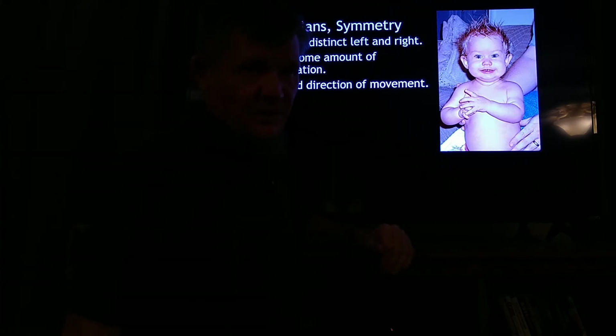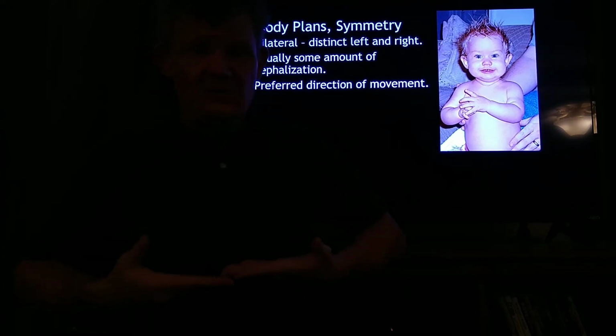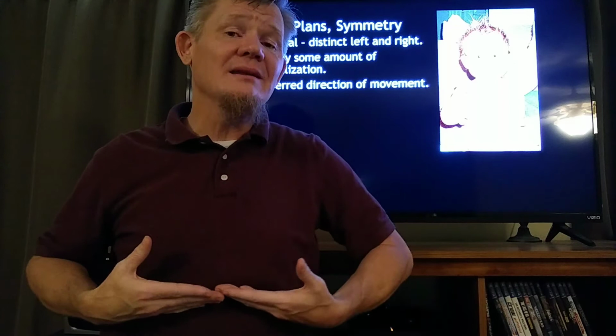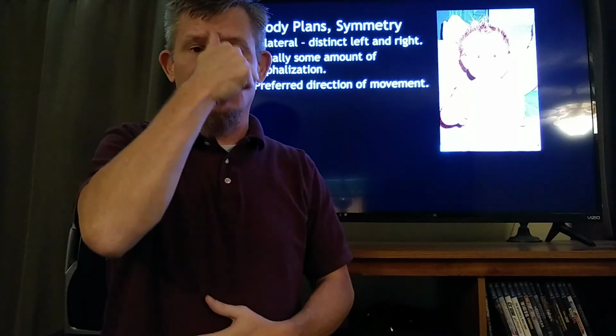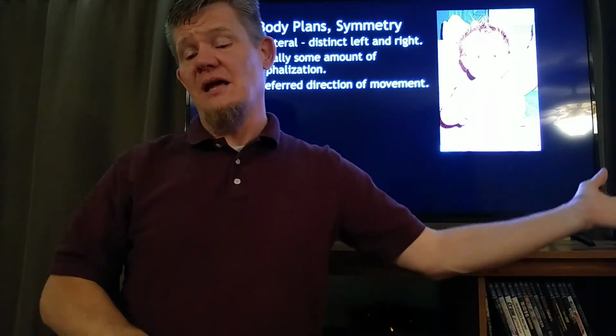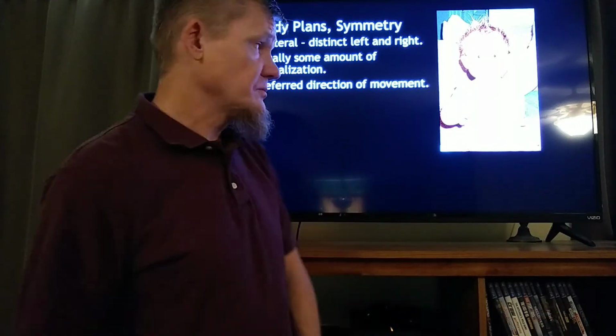You could cut me this way, and you'd end up with two halves, but they would not be equal. You could cut me this way, and you'd end up with two halves, but they would not be equal. The only way to get equal halves, mirror images, is to go straight down the center, and when you do that, you end up with two sides, the left and the right.